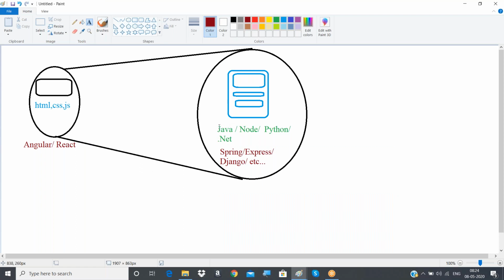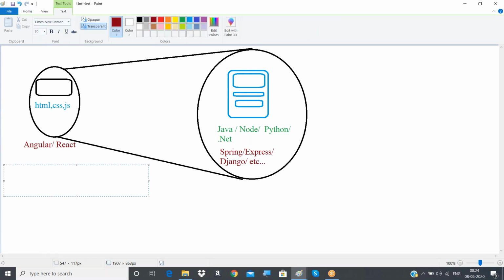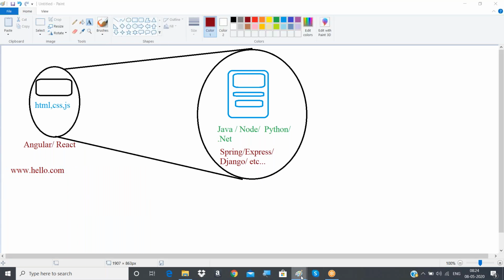Once we have developed this server-side software, we'll be storing it in one of the servers. We'll buy one server and store it there. Next, we'll be developing a website, and that website will be hosted with some domain name we'll be purchasing, something like www.hello.com. Inside that we'll be storing our client side software, that is the website, so that all the people using the internet can access our application. Clear? So this is about the web-based application.